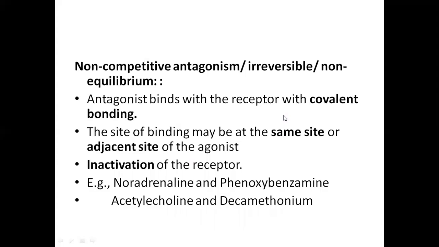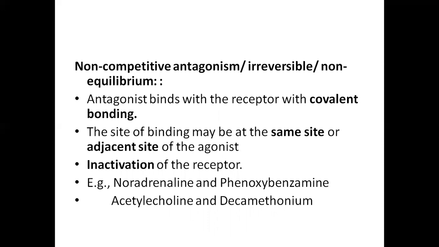Whereas non-competitive antagonism is irreversible or non-equilibrium, and here the antagonist binds with the same receptor or adjacent to the receptor and does not allow the agonist to bind with the receptor. The binding here is covalent bonding, whereas in competitive antagonism the binding is hydrogen or van der Waals bonding.